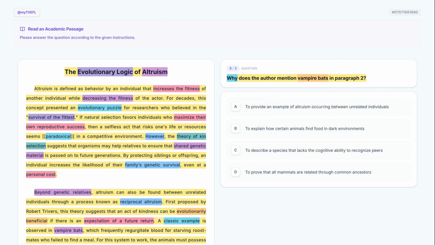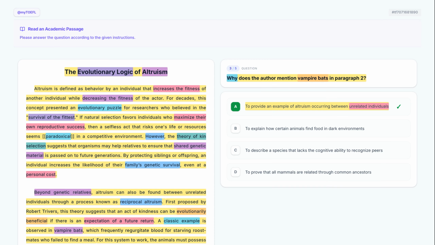Let's take a closer look at option A. To provide an example of altruism occurring between unrelated individuals. This matches the context perfectly. Paragraph 2 introduces altruism between unrelated individuals, and the bats are used as a classic example of this specific behavior. We should keep this.